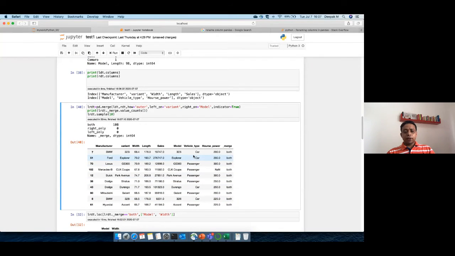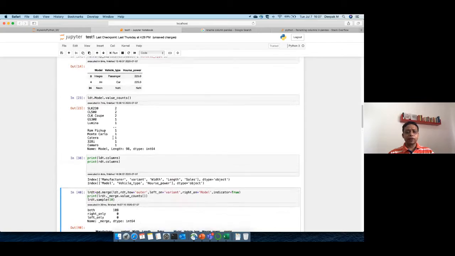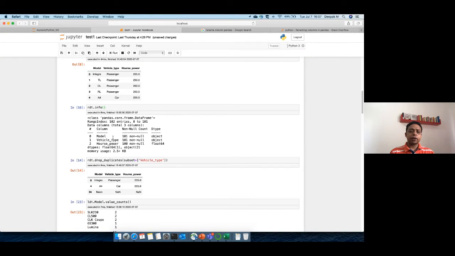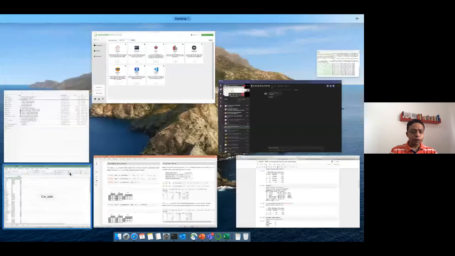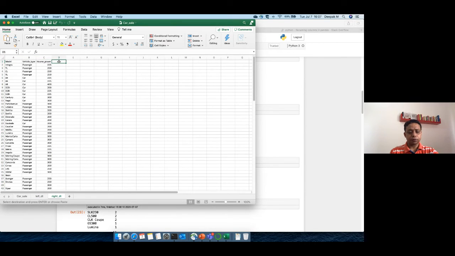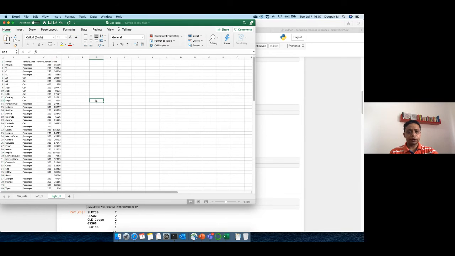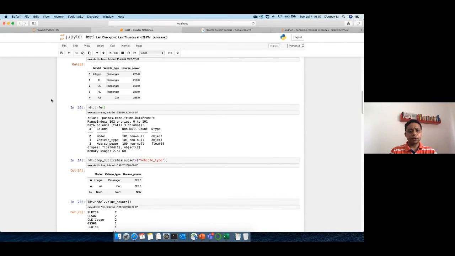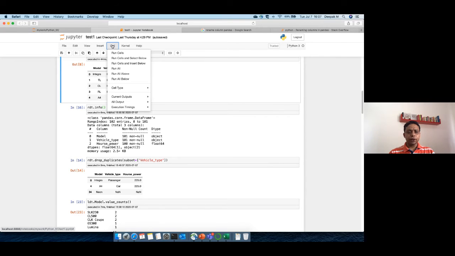Cool. Now let's say we have to make some variation in this data to have different kinds of columns. Maybe in the data set itself, when we are creating those additional sheets, we can have some common columns, right? I will show you quickly. Let's say I'm copying this sales column and putting it here, and save this data. Let's go back. I'm removing all the outputs. So you go to cell, all output, clear.